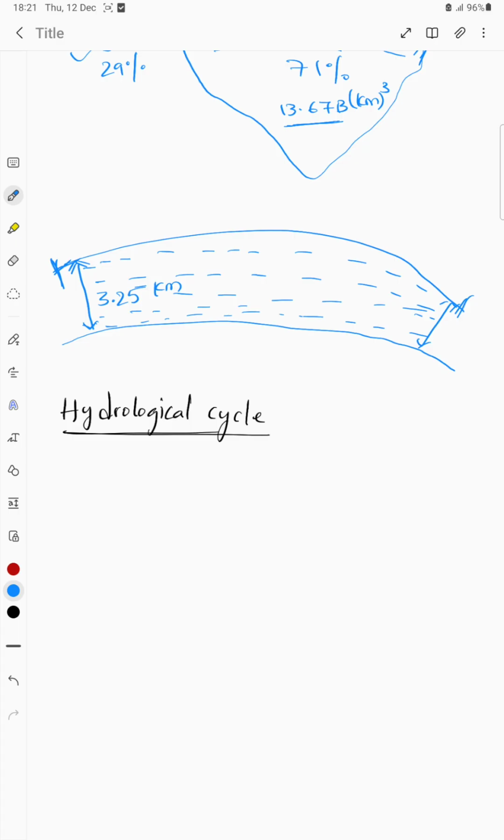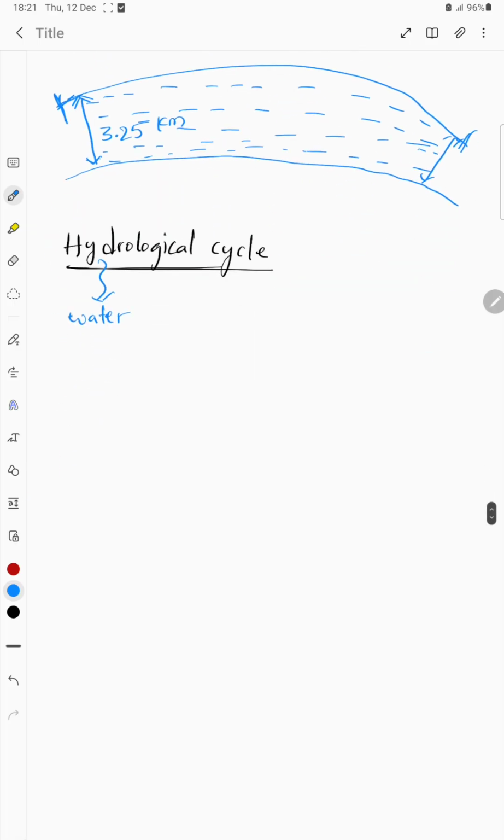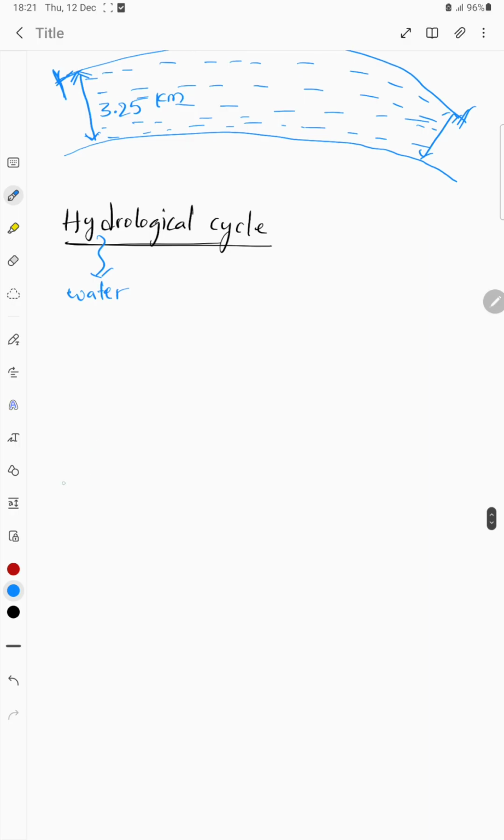And then the hydrological cycle. So what is the hydrological cycle? Hydro means water, as we all know. So we know that this is land and this is water, right? The majority of it is oceans, so I'm going to write this as oceans and seas.